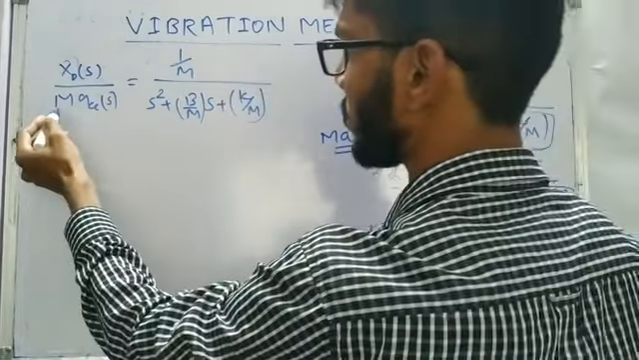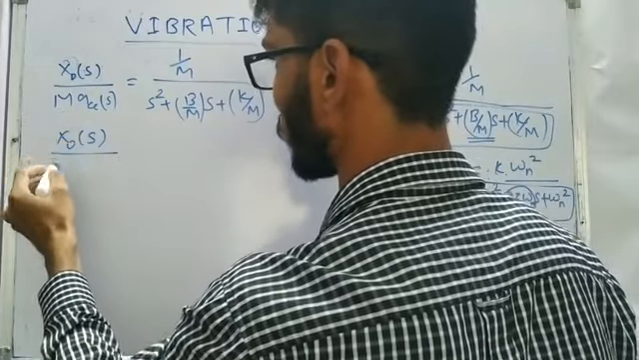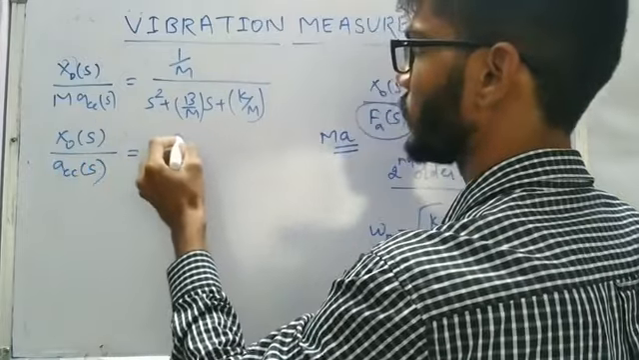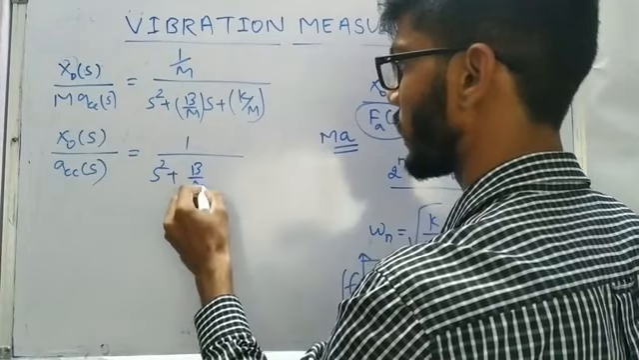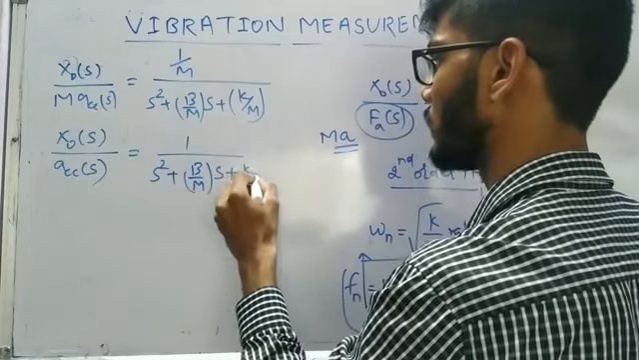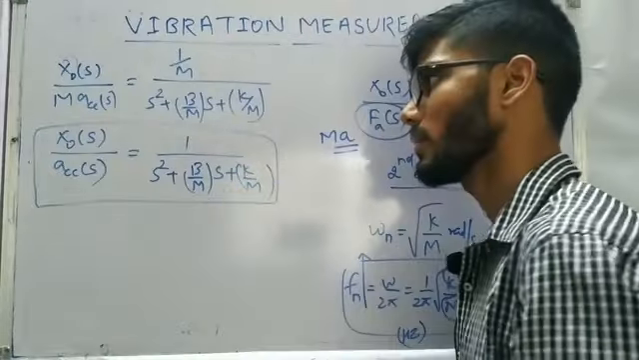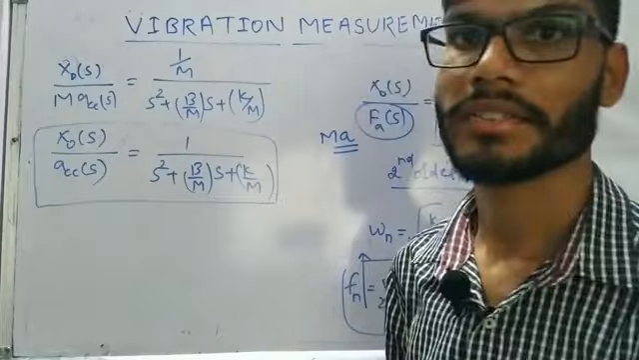So now if we multiply this m over there, this is going to come out as our output displacement divided by acceleration input, as m and m are multiplied. So this will become 1 over s square plus b by m s plus k by m, right. So this is going to be the transfer function. So we are going to get the displacement output due to the acceleration input.